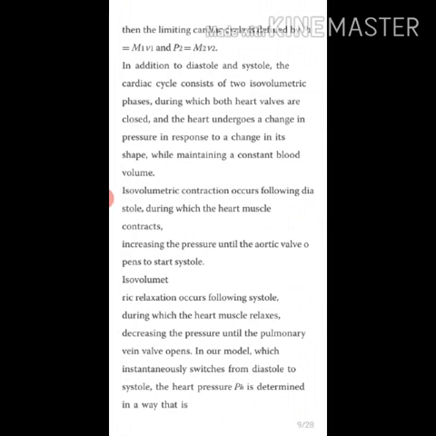Then the limiting cardiac cycle is defined by P1, where the value of P1 is M1 times V1, and the value of P2 equals M2 times V2. In addition to diastole and systole, the cardiac cycle consists of two isovolumetric phases, during which both heart valves are closed and the heart undergoes a change in pressure in response to a change in its shape while maintaining a constant blood volume.